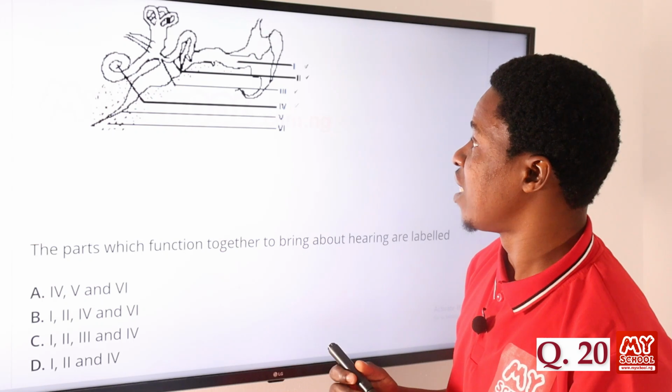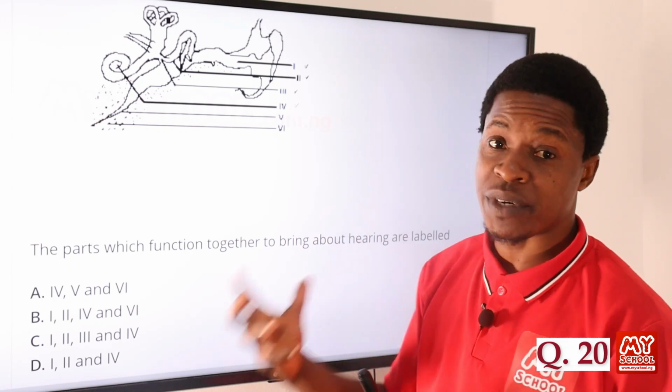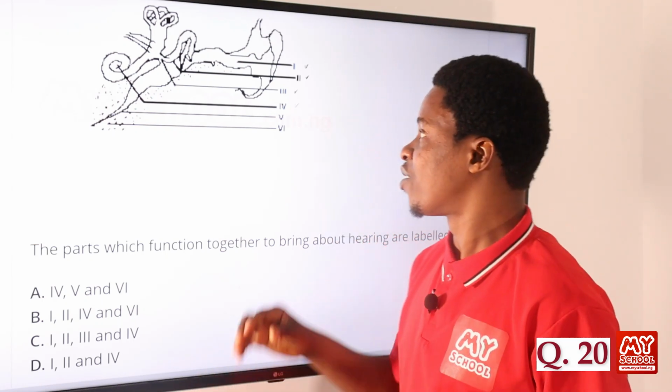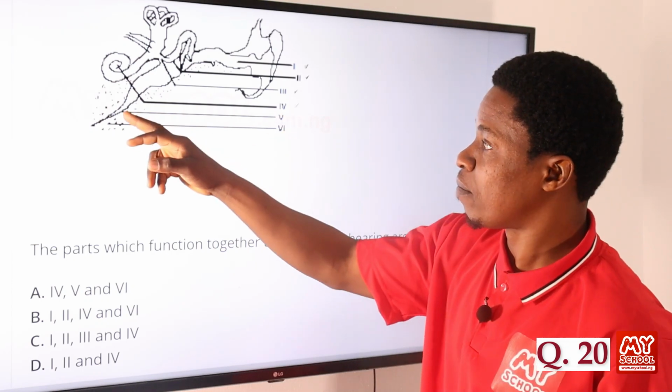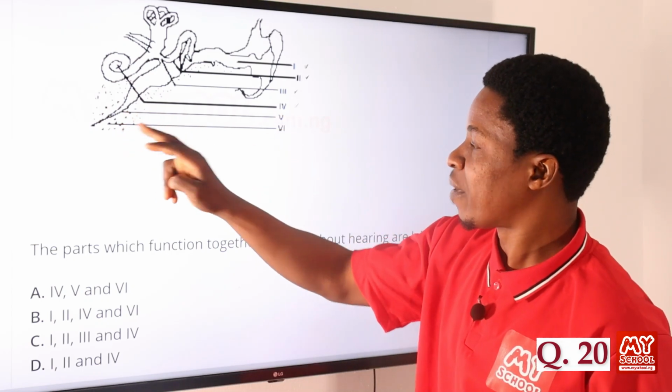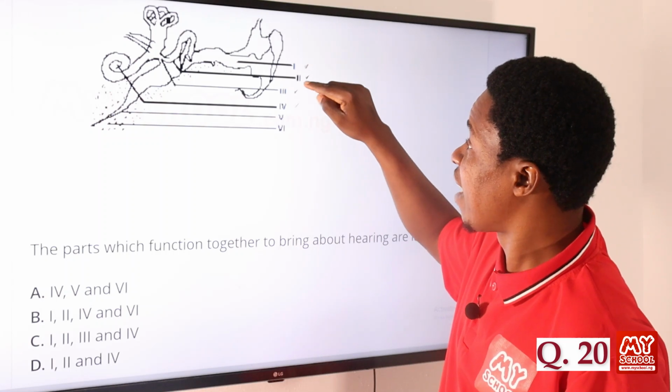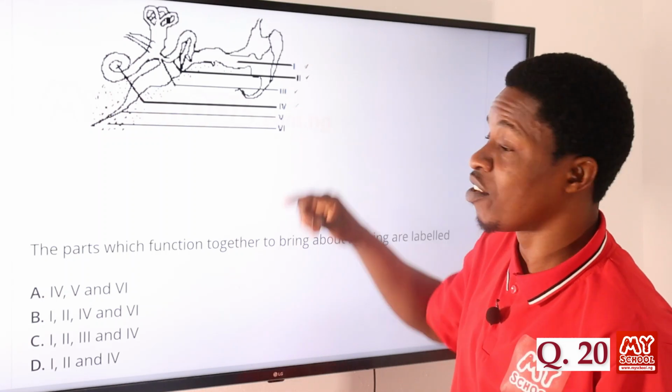Where it's eventually sent to the brain, the auditory nerve, where we have it. So V is not part of it. VI is not part of it. So what we have is I, Roman figure 3, and Roman figure 4.